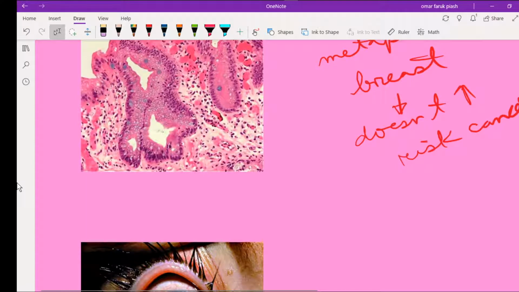Another is vitamin A deficiency, which can result in metaplasia.